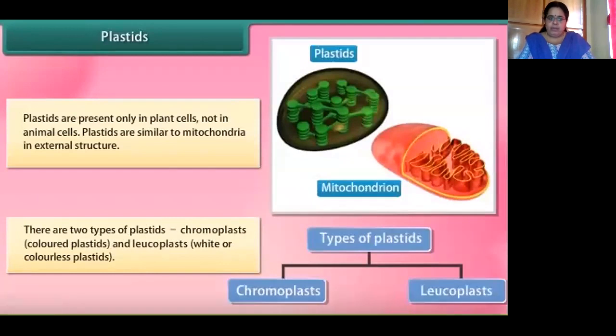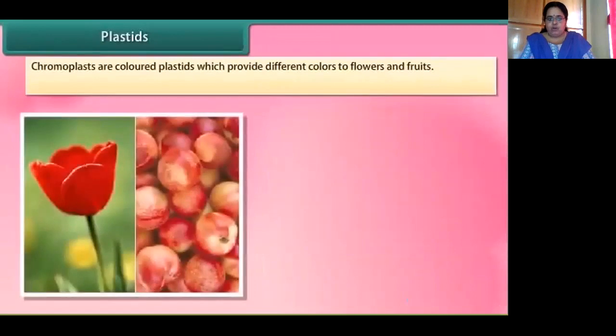There are two types of plastids. They are colored plastids and colorless plastids. The colored plastids are called chromoplasts, and the colorless plastids are called leucoplasts or white plastids. They don't have any colored pigments in them. That is why they are white in color, but the chromoplasts have the green color or any other color.